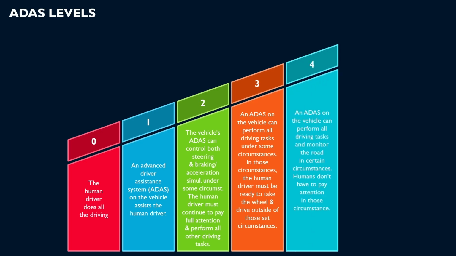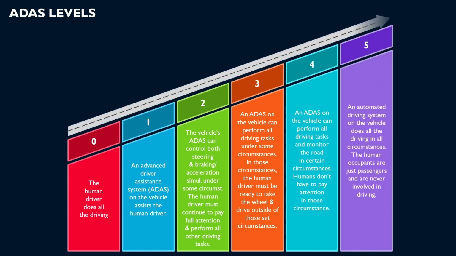Next one is Level 4, which means High Automation. The vehicle can perform most driving tasks autonomously within defined conditions and the driver's intervention is not always required. But there are specific scenarios or conditions where the driver may need to take over.